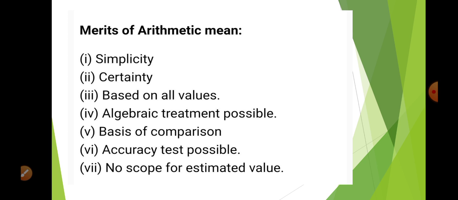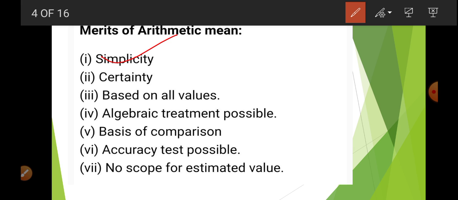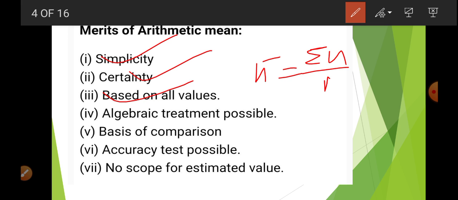Okay, now merits of arithmetic mean. The same way, it is very simple because anyone can understand the process and anyone can calculate, and the answer is going to be the same. Certainty means that if you are using any formula, any method of calculation, the answer is going to be the same. Based on all the items, because the equation we use is x bar equals sigma x upon n. Sigma x means the sum total of all the items. Okay, so in this way it is based upon all the items. Algebraic treatment possible, I already told you. Standard deviation we can calculate if we know the mean.